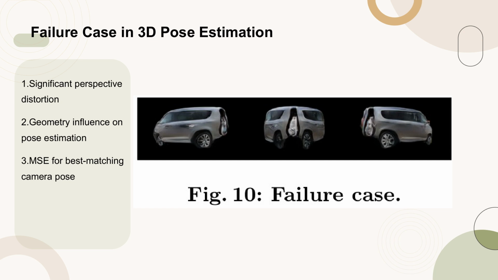Figure 10 illustrates a failure case in the 3D pose estimation process. The primary issue highlighted is the inability of the method to handle images with significant perspective distortion. This distortion is modeled by the generated geometry, which can lead to incorrect pose estimations. The method uses mean-squared error, MSE, to select the best matching camera pose, which may be influenced by the geometry of the instance. This limitation suggests the need for future work to explore disentangling geometry information during the matching process to improve accuracy.